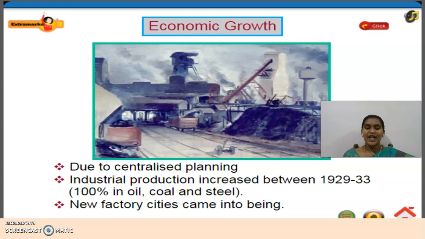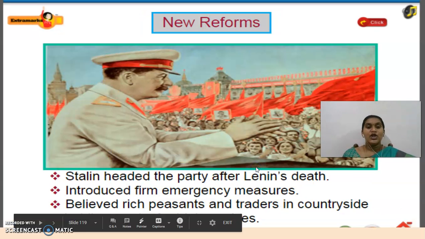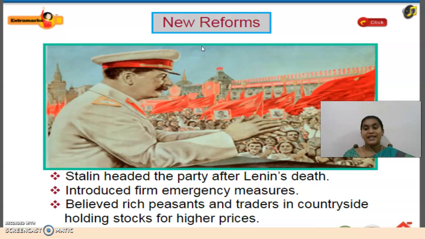Hope you guys are understanding, children, how the USSR started, the implementation of centralized planning, and then how centralized planning started to help economic growth. Okay. And the next one is new reforms, new changes. They started new reforms.